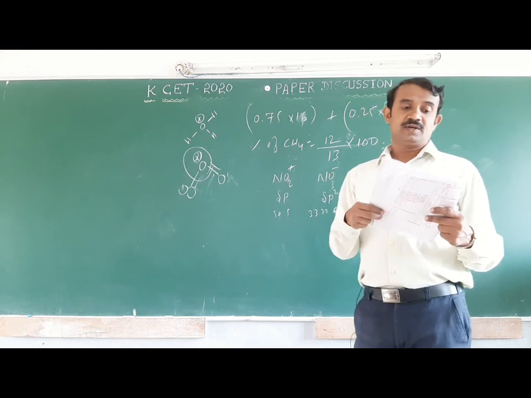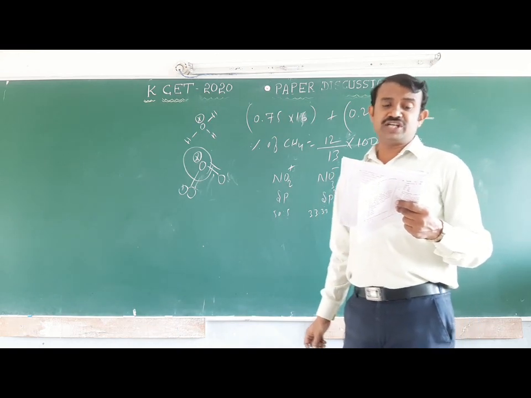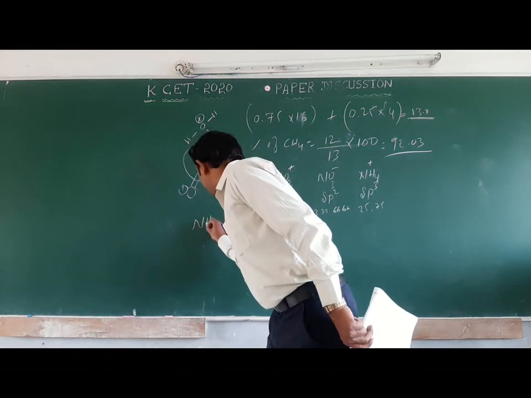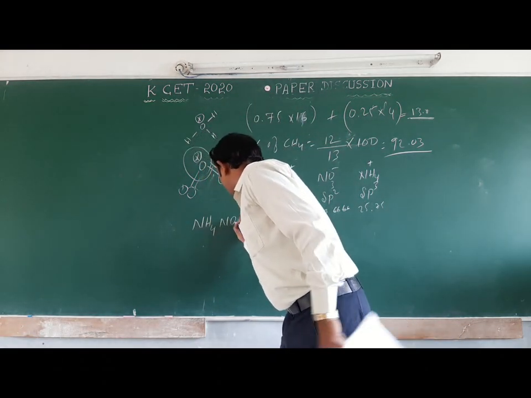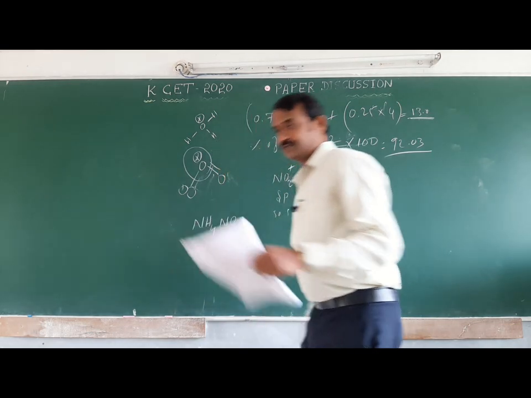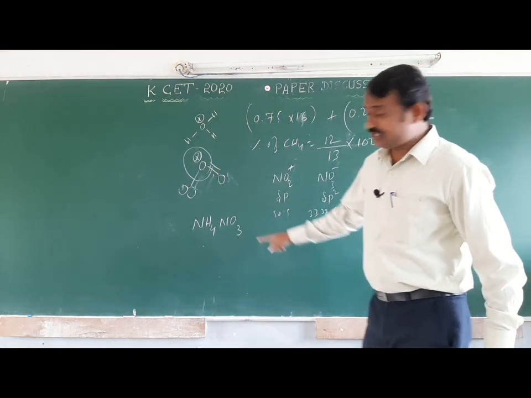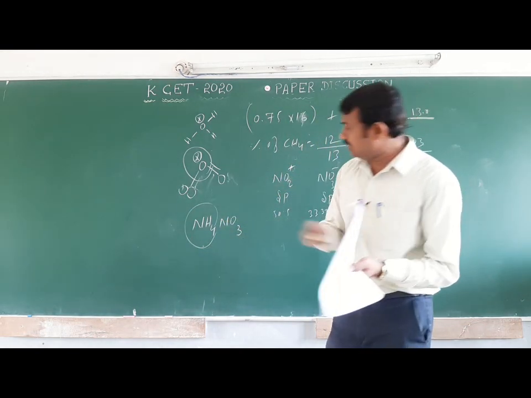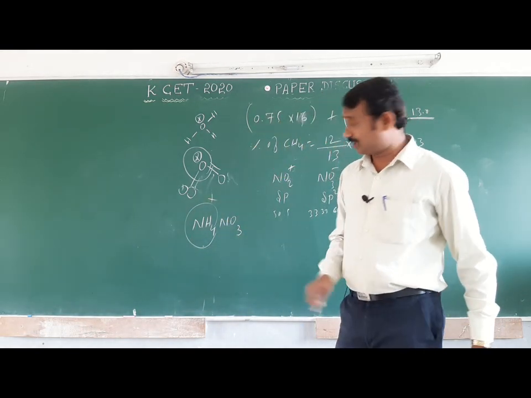Next one. The oxidation number of nitrogen atoms in ammonium nitrate. Listen here, ammonium nitrate means NH4NO3. First concentrate on ammonium. What is the oxidation state of ammonium? Plus 1.